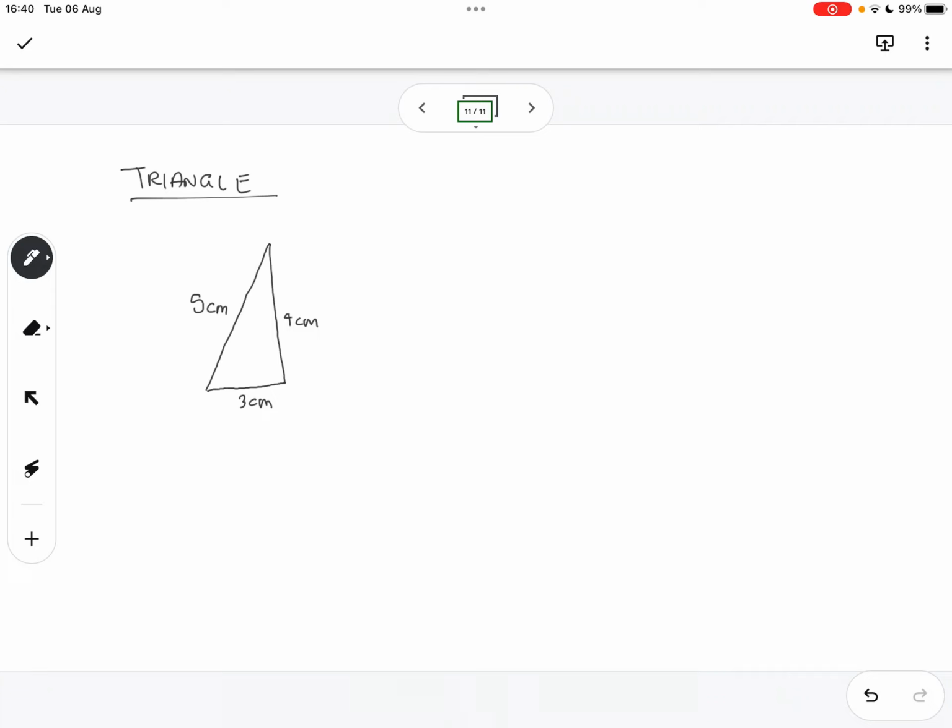Then the next part, triangles can also be accurately constructed if two angles and the length of the side between the angles of the triangle are given. So if two angles are given, what else?